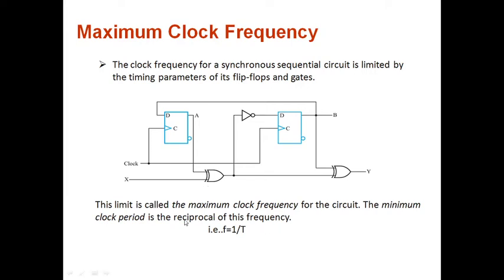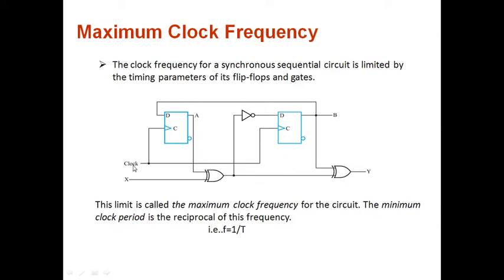So that means on the road, whatever we are going to take, we should be aware of the road properties or the traffic rules. In a similar manner, the maximum clock frequency, I cannot give a random value for any synchronous sequential circuit.